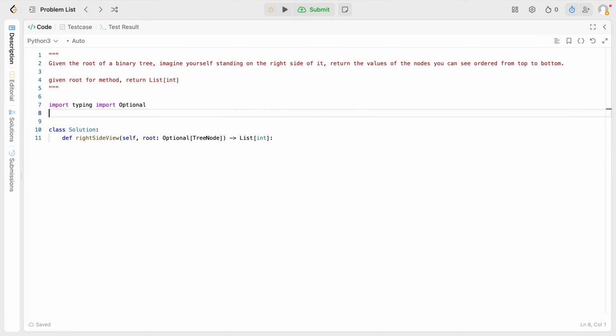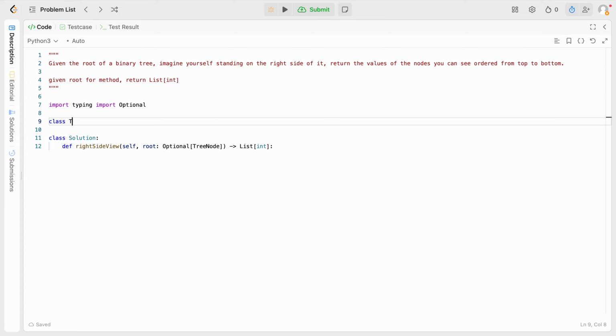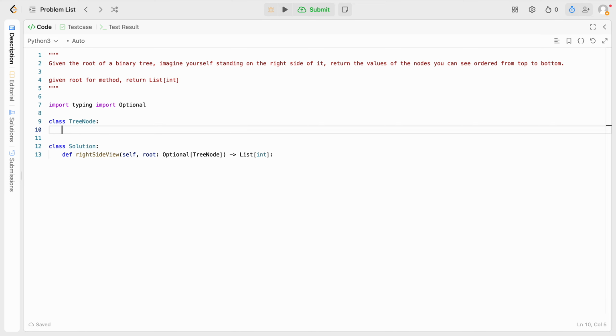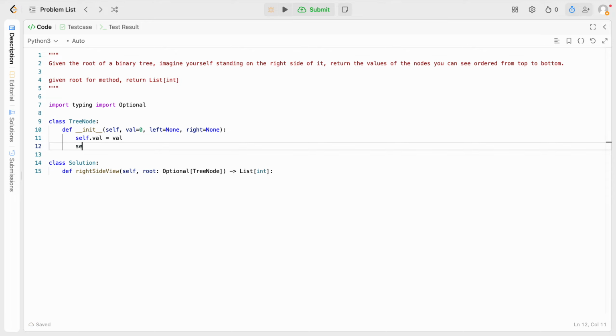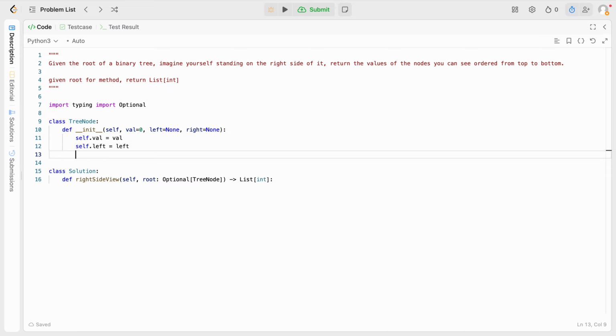In terms of what tree node can be, we have class tree node, and then we want a definition, an initializer. We can do root, or sorry, val is equal to 0 as default, left is equal to none as default, right is equal to none as default, and then self.val is equal to val, self.left is equal to left, and self.right is equal to right. Alright, so that's the boilerplate code. Now let's go on and do some examples.